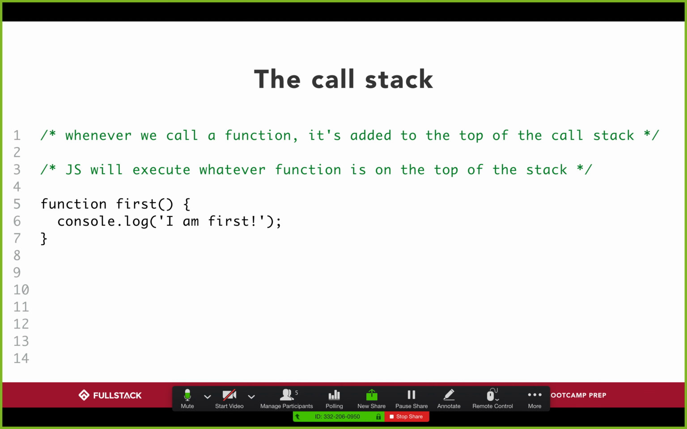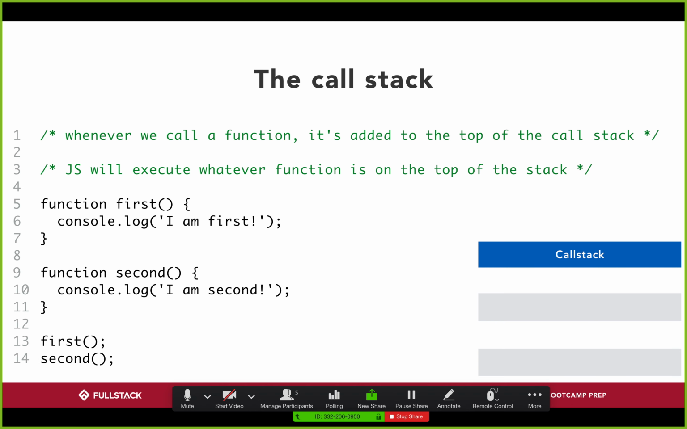Now if I apply this to programming, on line 5 I have a function called first, which just console logs that I am first. I have a function that console logs that I am second. The point is that on lines 5 through 11, I basically created two functions. I haven't run anything yet. On line 13, I actually run the first function. And when I do that, my call stack says, great, David, you're going to execute the first function.